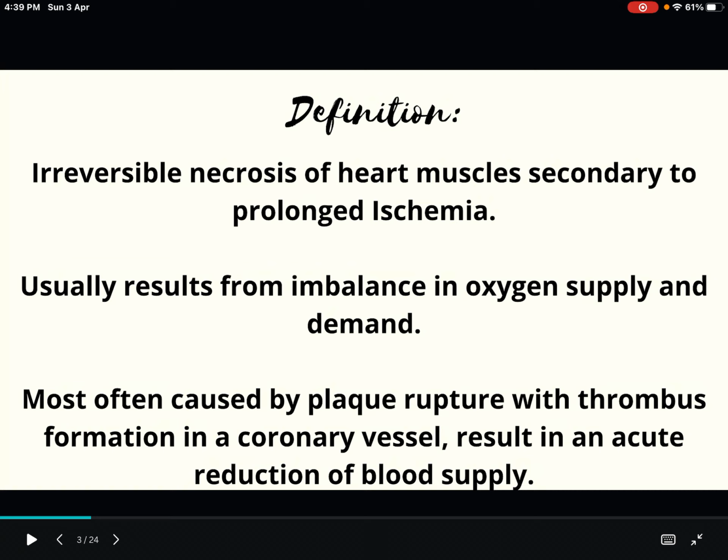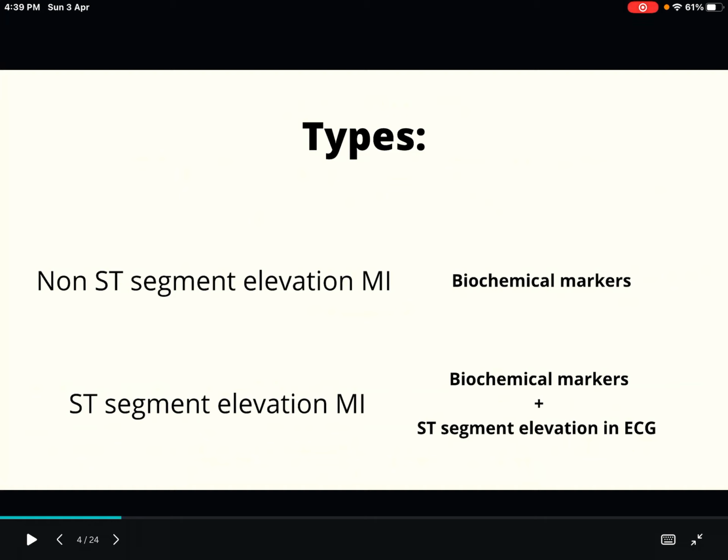It is most often caused by plaque rupture with thrombus formation in a coronary vessel, resulting in an acute reduction of blood supply. So the definition part we just learned. It is an irreversible necrosis of heart muscle secondary to prolonged ischemia, usually resulting from imbalance in the oxygen demand and supply. That's it. Now let's see what the different types are.